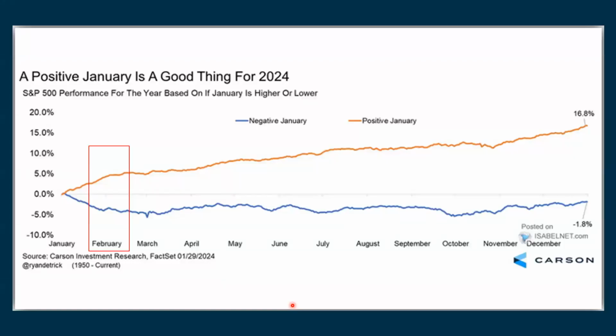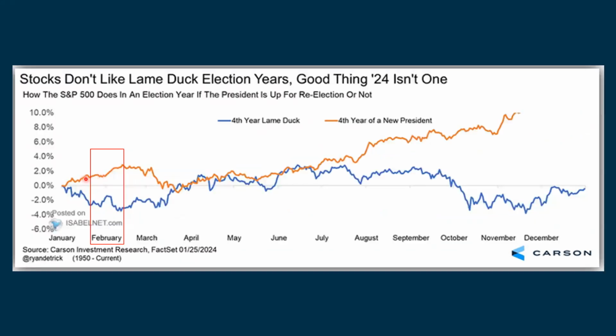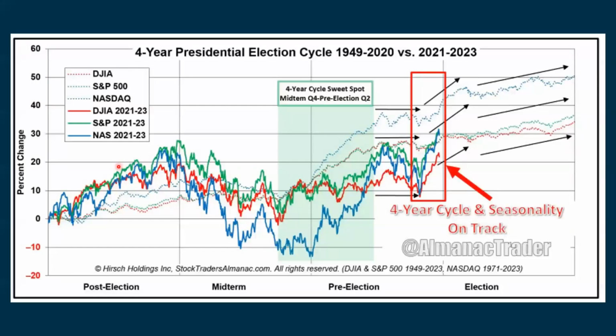But when we look at another seasonal chart, we're coming into this orange area here where we tend to see positive seasonality going forward, but that contradicts some other charts that we see. Here's another one when we have the president in the 4th year of the first term, where we tend to start out kind of flat and then we see strength later on in February. That also contradicts some other seasonal charts, including this one, the Stock Traders Almanac, where we chop sideways and then